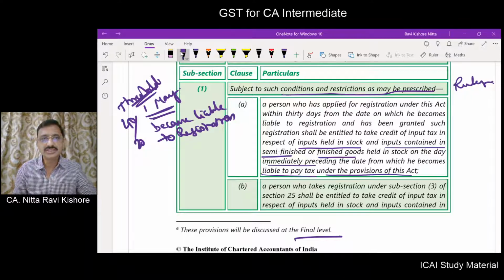Within how many days should he get himself registered? Within 30 days. So by the latest by 30th May 2020 he should register himself.